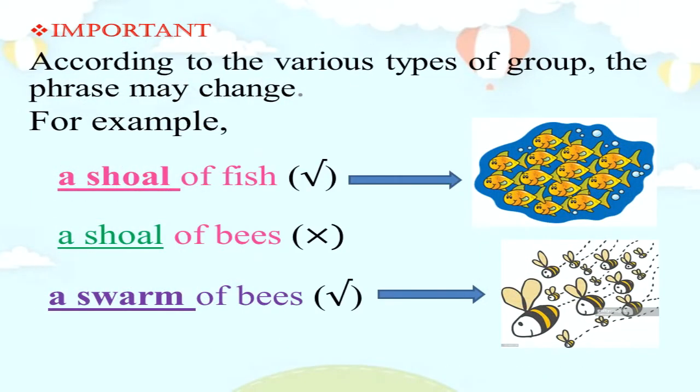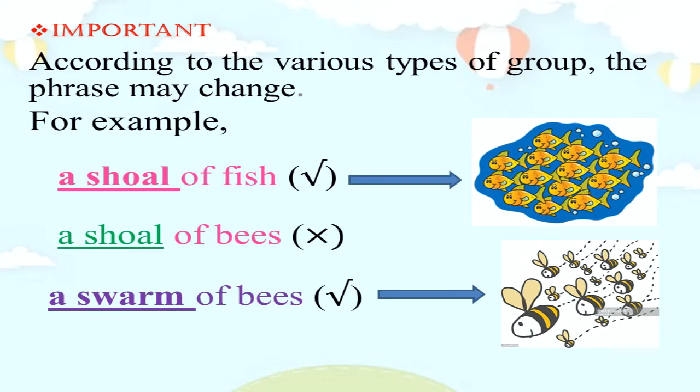Pay your attention to these phrases. A shoal of fish, a swarm of bees. These two phrases refer to groups of animals. But you have to remember that you can't use the same phrase for both groups.